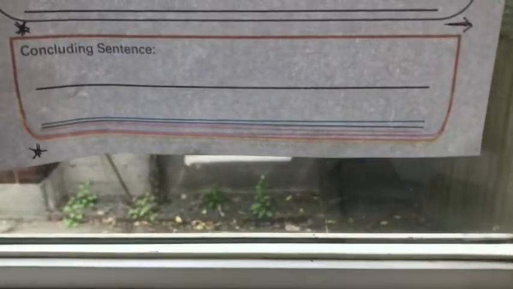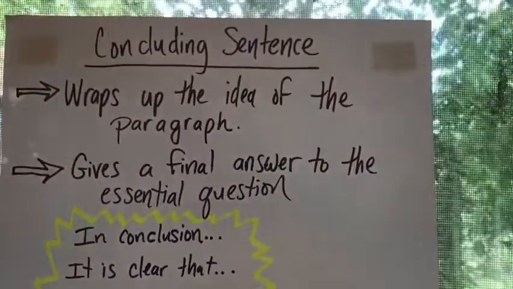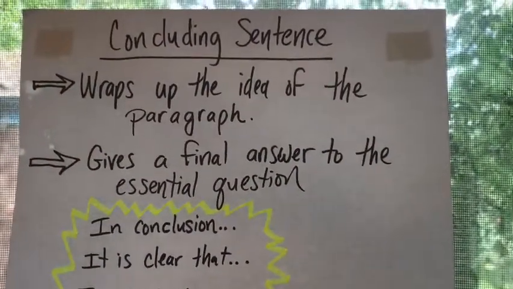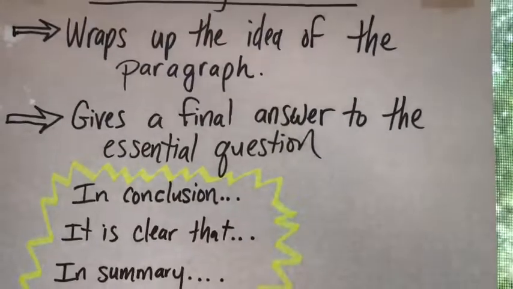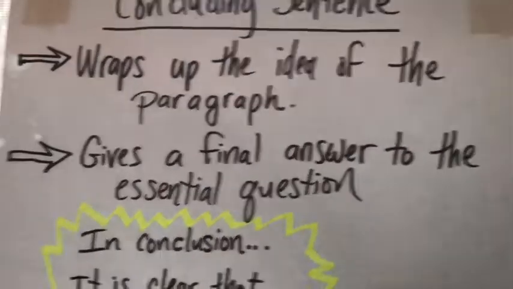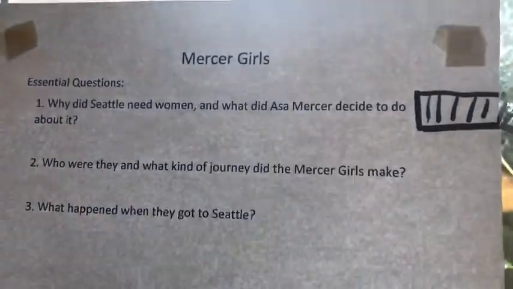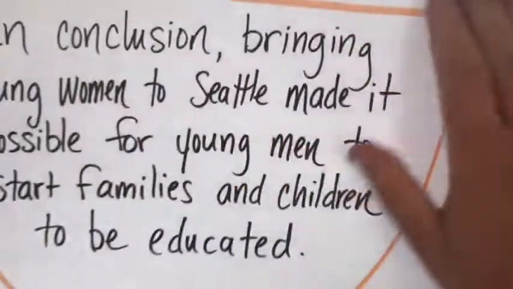Now we're going to talk about the bottom bun, the concluding sentence. The concluding sentence needs to wrap up the idea that the paragraph is about, and it needs to give a final answer to the essential question. So, if our essential question, going back again, is why did Seattle need women, then I'm going to give a final answer to that question, like this.